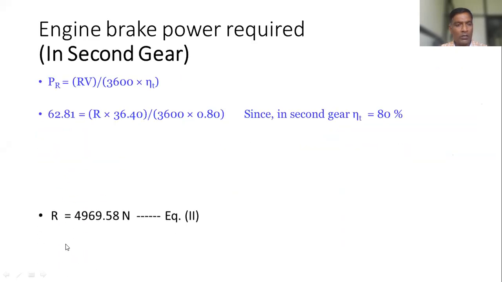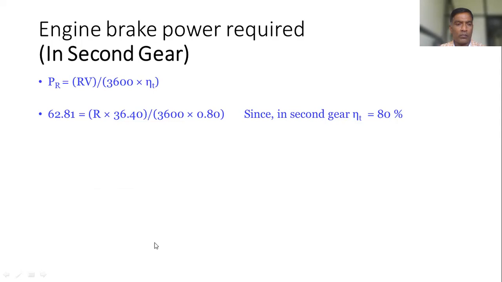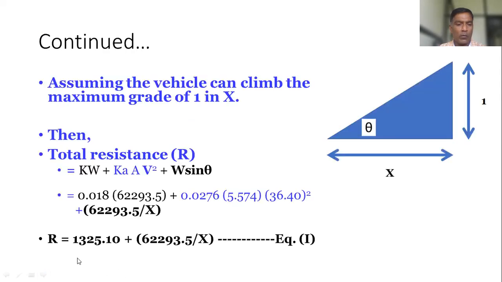So through equation 2, we got the value of R. Then by putting the value of this total resistance with respect to the second gear, we can get the value of X. From equations 1 and 2, we can get the value of X. Just calculate, put the value of R in equation 1 and get the value of X.